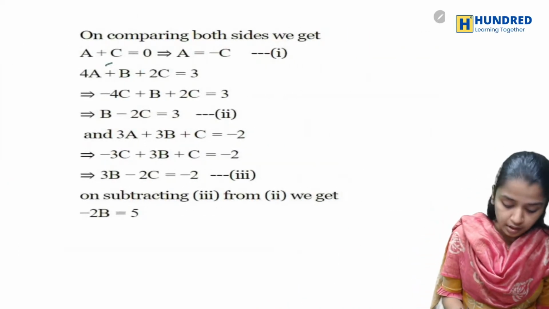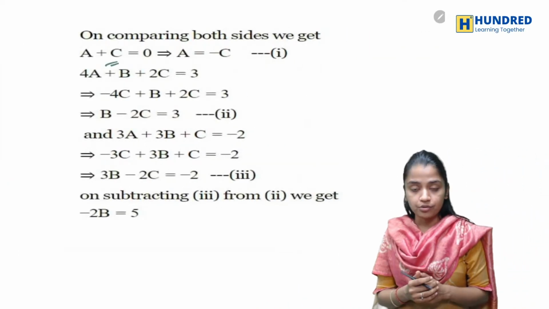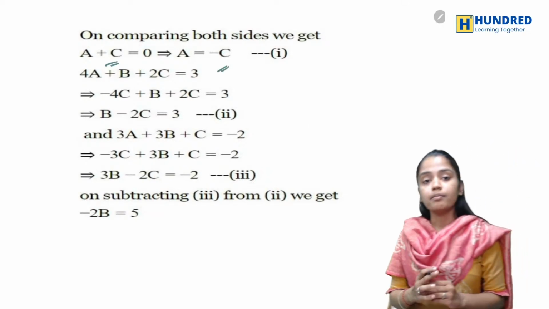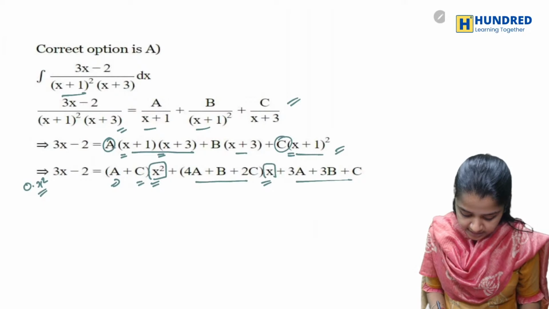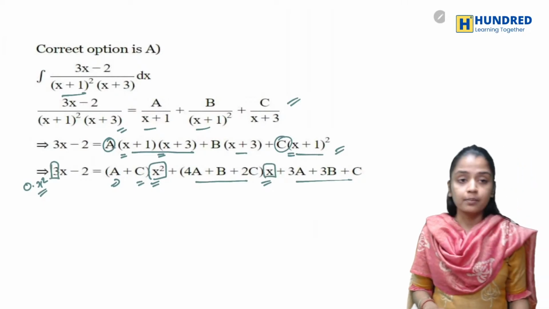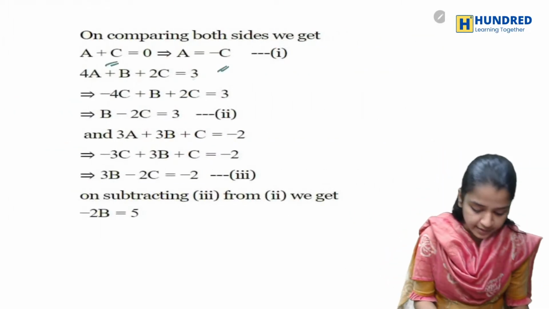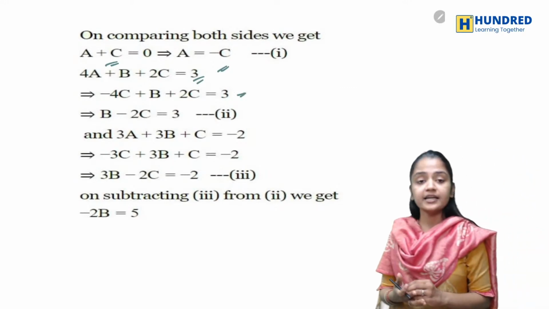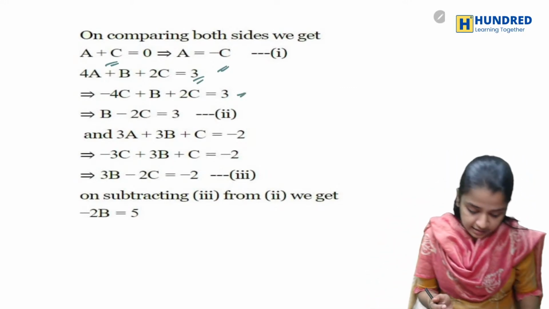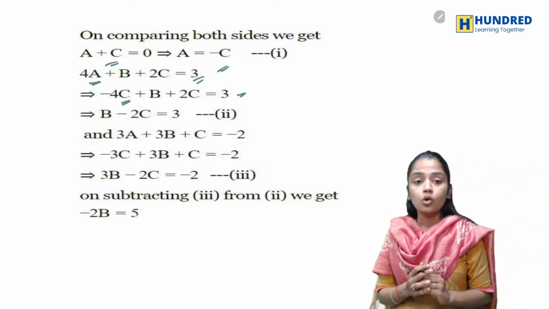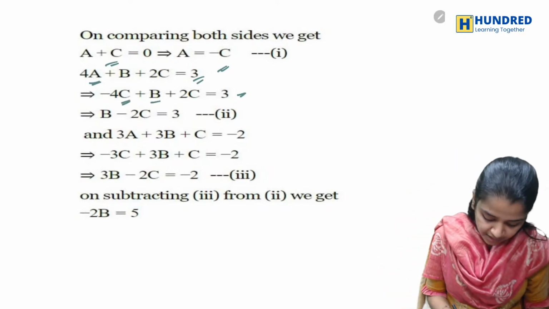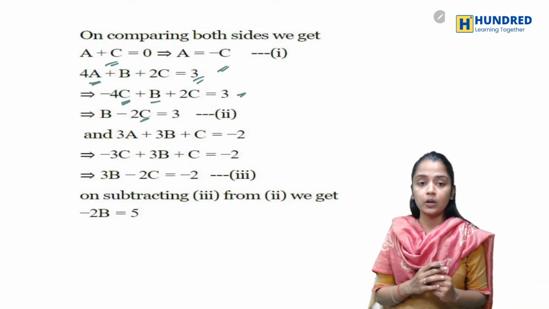So a plus c is equal to 0, so I'm writing a is equal to minus c. Now I'm comparing the x terms, which will be 3, and instead of a I'm writing minus c. So it turns out to be b minus 2c is equal to 3.